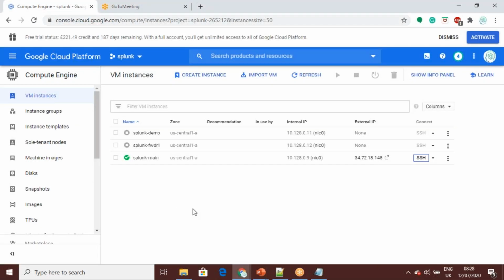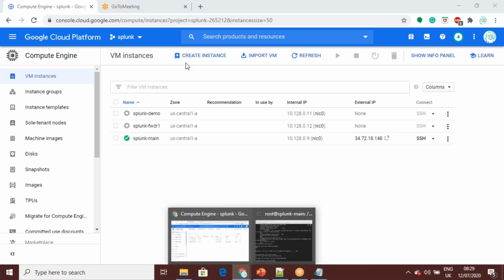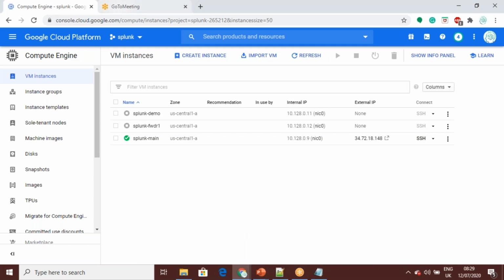Here I'm using Google Cloud, where I have created a couple of virtual machines. On one of the virtual machines I have installed Splunk Enterprise. It is currently running on this Splunk main machine. Let me open that one.